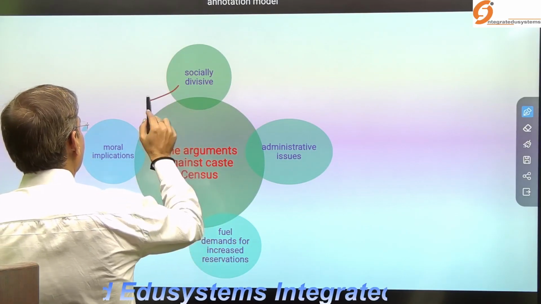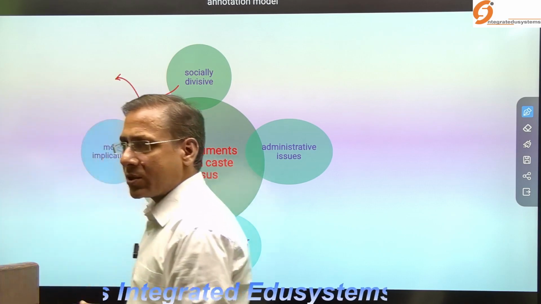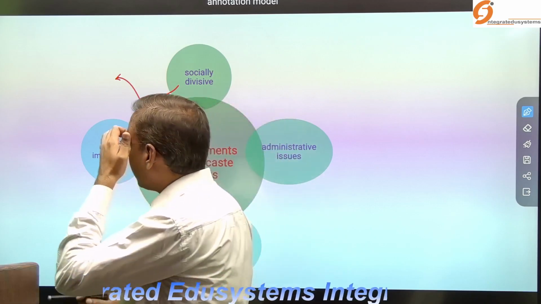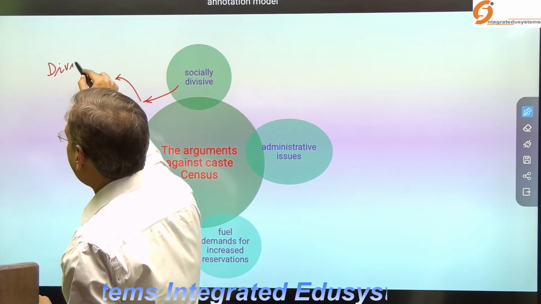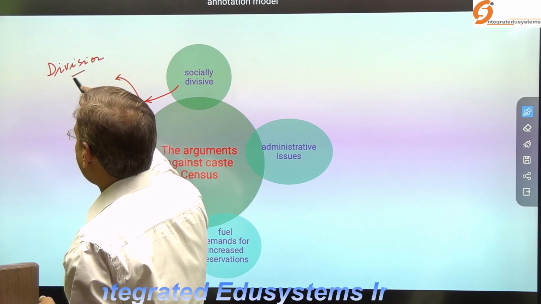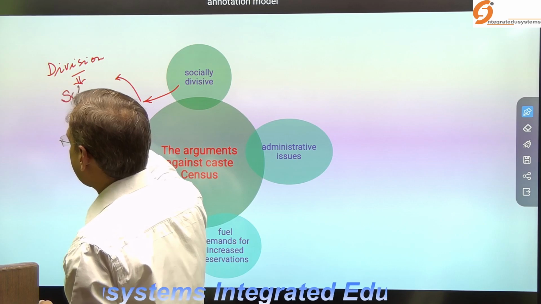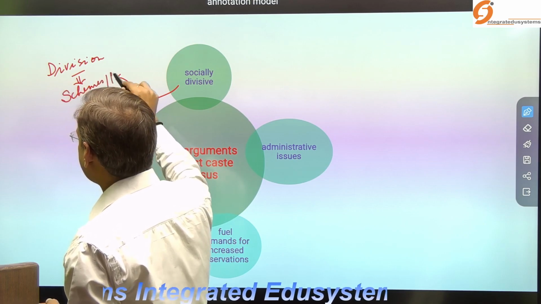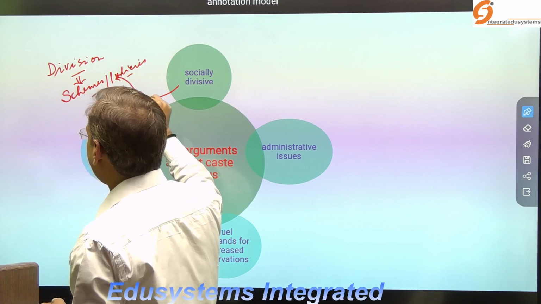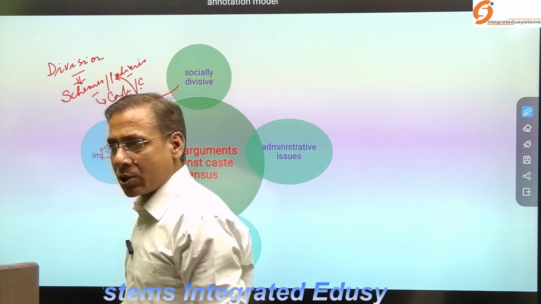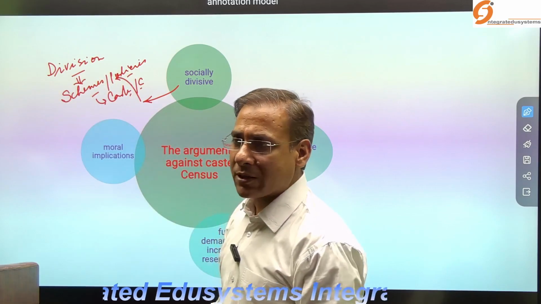According to the political experts and sociologists, caste enumeration may create division in the society, because as I have said, there are various schemes and policies designed by the government to appease a particular caste or community. So such questions may create division within the society.